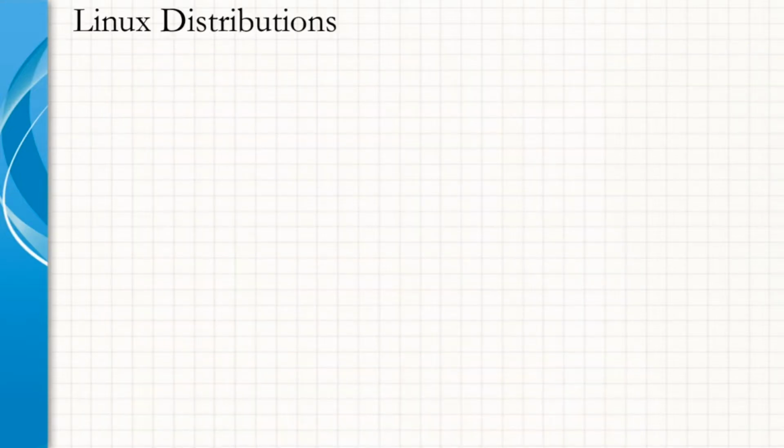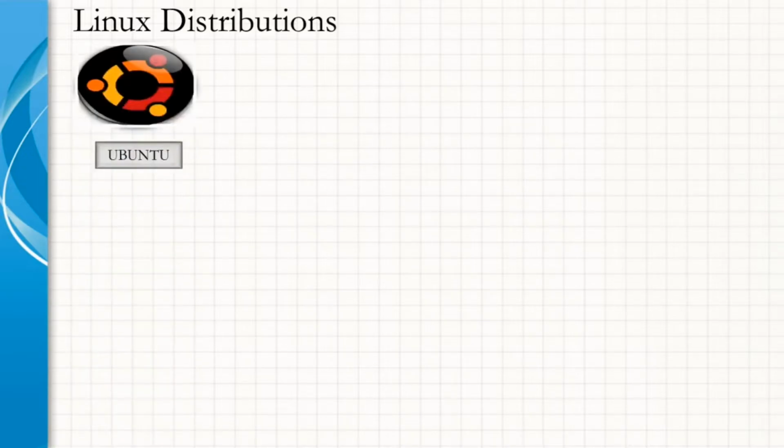Linux distributions. The Linux kernel remains the same, but different vendors provide their own customized Linux with different feature sets according to the functionality supported. Let us see a couple of the most popular Linux distributions that are provided by various vendors. First one being Ubuntu. Ubuntu is an open source software operating system that runs from the desktop to the cloud to all your internet connected things.